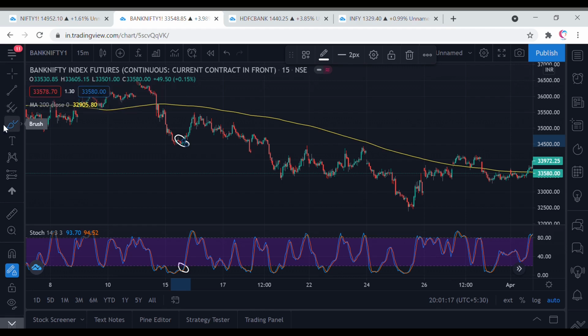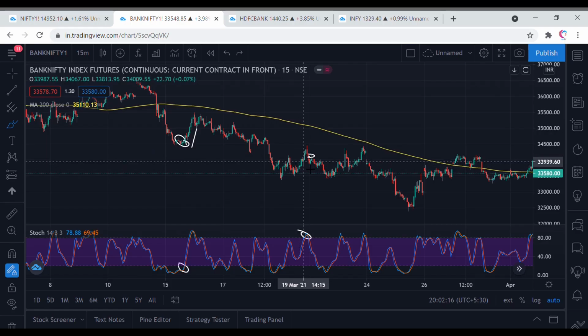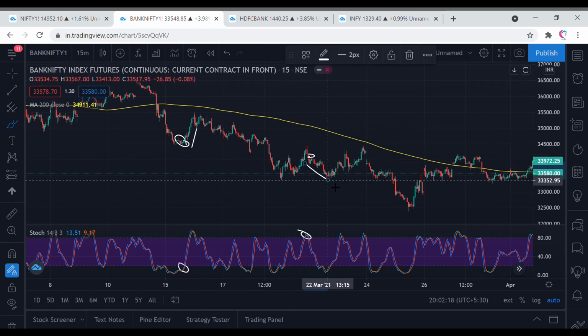Maybe you would have gotten very good profits here if you had taken the long trade, but this is just one of its kind. You will not get this every time when you get a long signal below the 200-day moving average. So we'll only be looking for short signals. Like you can see here, we have got a good short signal in Bank Nifty. A short signal around 34,100 would have made good profits of 500 points on Bank Nifty.